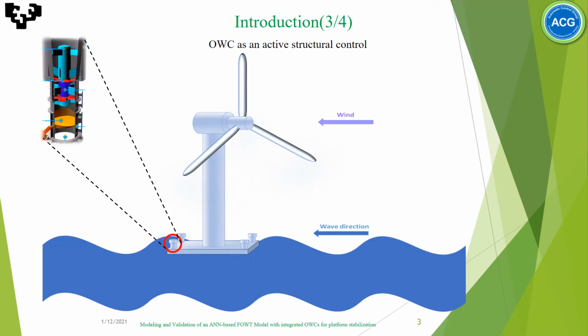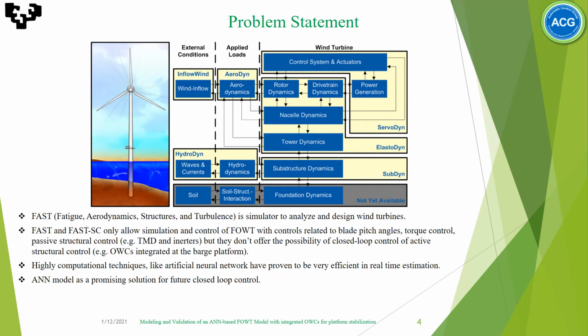To help stabilize these structures, our team proposed the integration of an oscillating water column to the barge platform. FAST, Fatigue, Aerodynamics, Structures and Turbulence, is a simulator to analyze and design wind turbines. FAST and FAST-SC only allow simulation and control of FOWT with control related to blade pitch angle, torque control, and passive structures control, but they don't offer the possibility of closed loop control of active structures control.